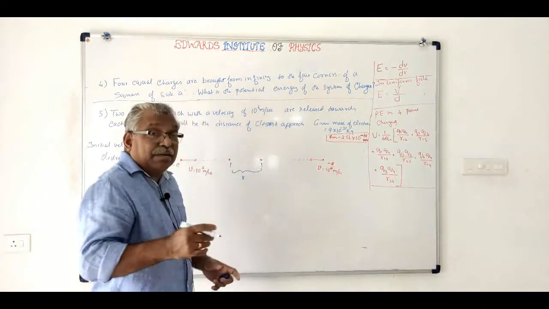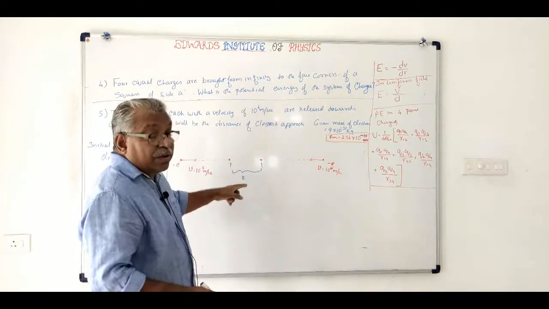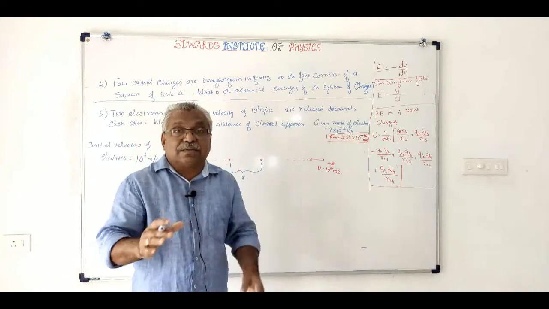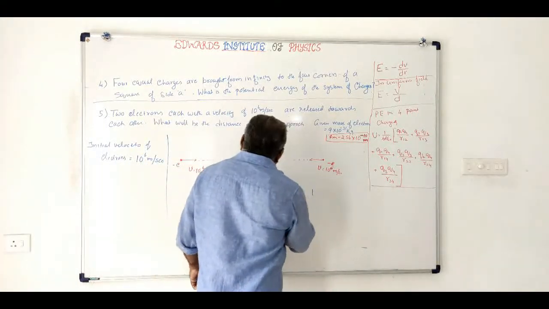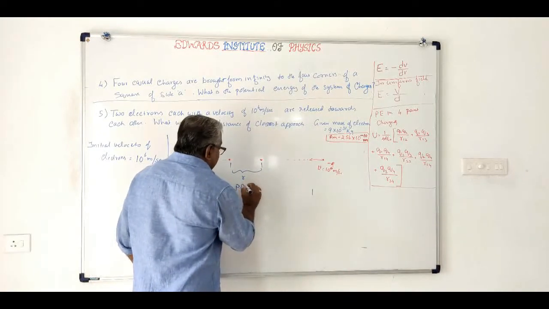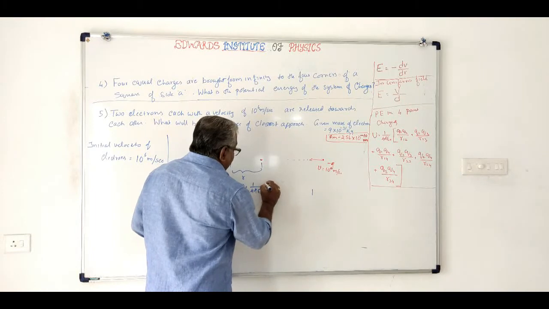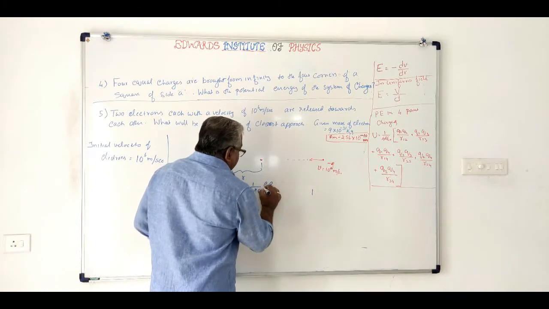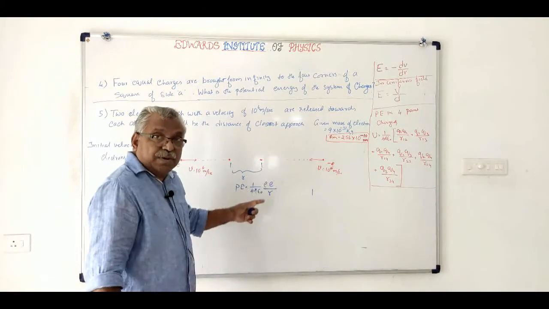So it has a potential energy. The question is to find out r. What will be the potential energy? Potential energy at this position will be equal to 1 by 4 pi epsilon 0, q1 q2 by r.